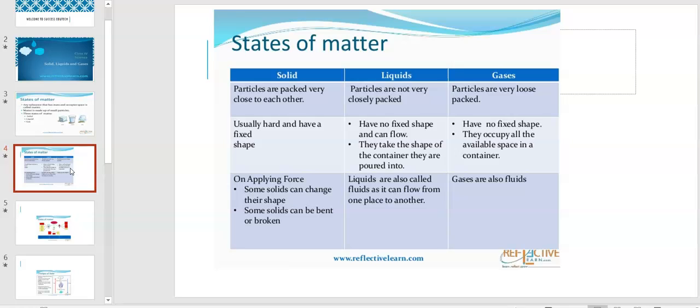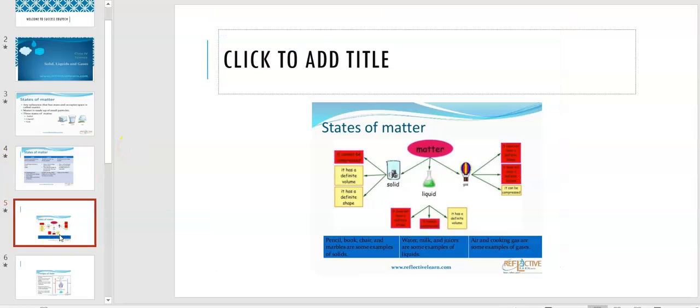Liquids are also fluids. They can flow from one place to another, like from a glass, if you are changing it to a bowl, it takes the shape of the bowl. If from the bowl you are changing to a small container, then it will take the shape of the container. Gases are also fluids. They also flow from one place to another.